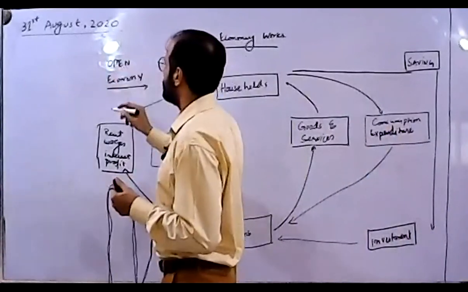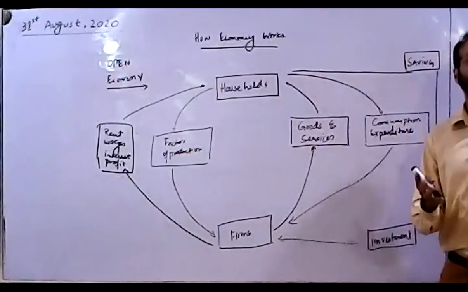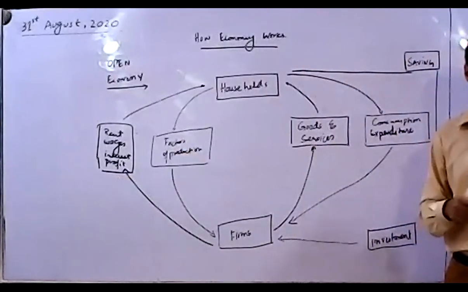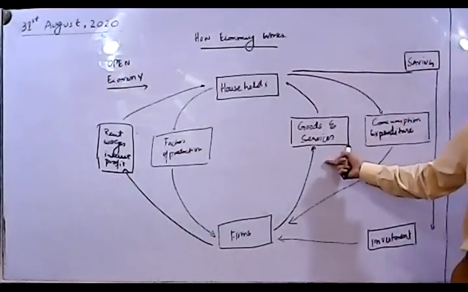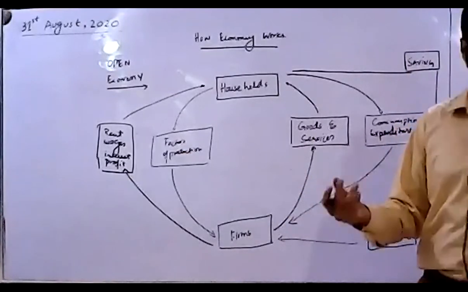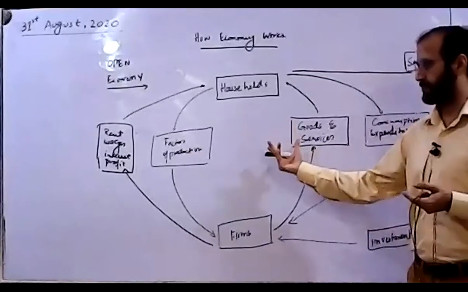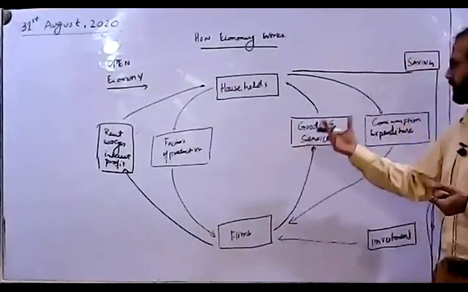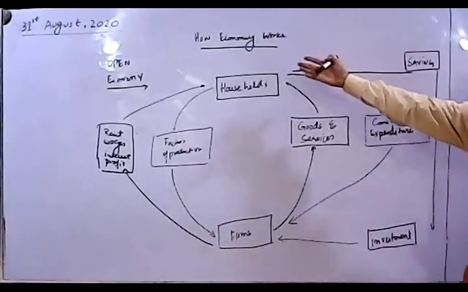Now let's see, through the savings and investment, you have explored all the resources in the economy. Now you still want to increase more, because that is one of your economic objectives: to increase economic growth. And economic growth is linked with the level of goods and services that you produce. So if savings and investments have done their best part, what next could you do? You can have an open economy.